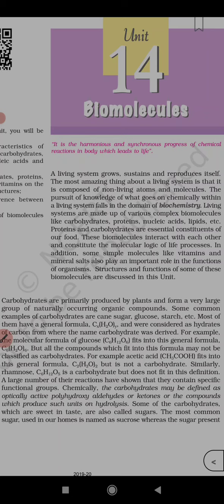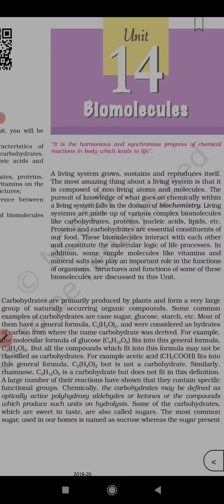So let's start. It is the harmonious and synchronous progress of chemical reactions in the body which leads to life. What is a biomolecule? It is the harmonious and synchronous progress of chemical reactions in a body which leads to life. A living system grows, sustains, and reproduces itself.